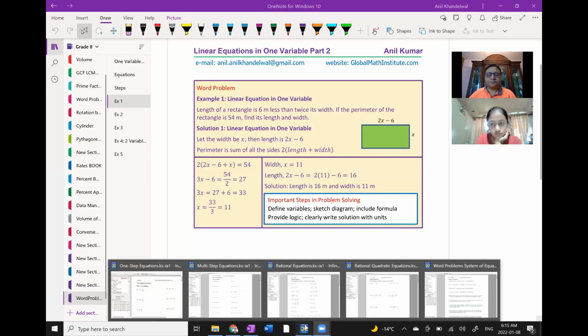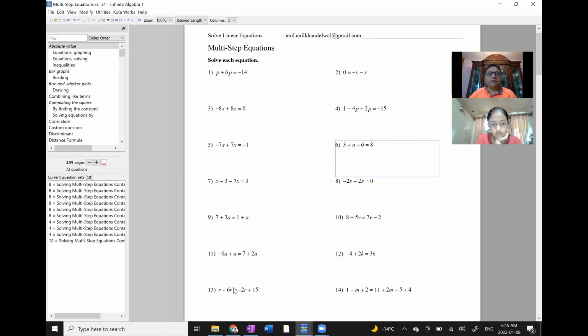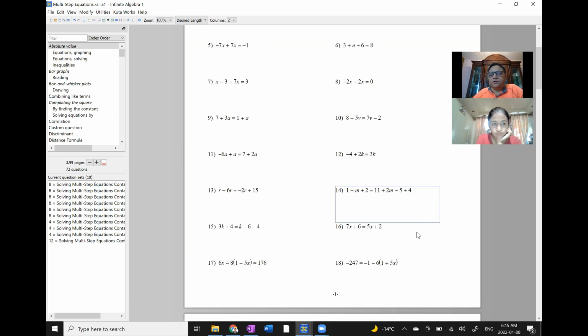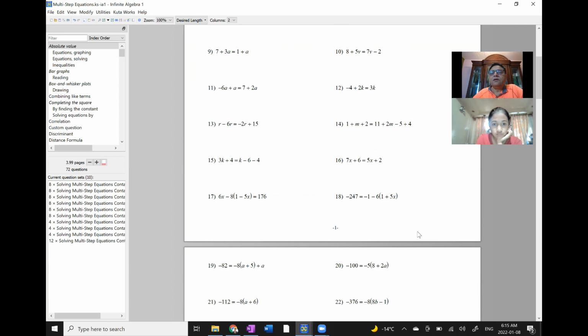Now, as far as the expressions are concerned, let me share with you the expressions which you might have to practice. Let me share the screen. Now these are your worksheets. Can you see the worksheet? Multi-step equations. Yes. So I'm just scrolling through. Later you can also scroll through. We'll pause the video, copy the questions and solve them. Do you see that? Yes.